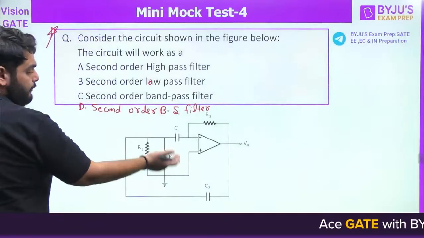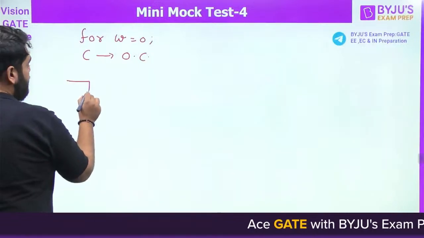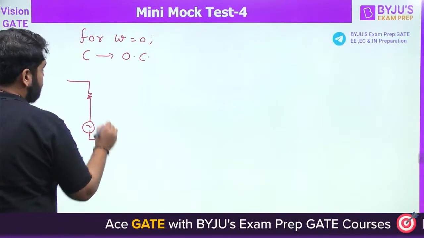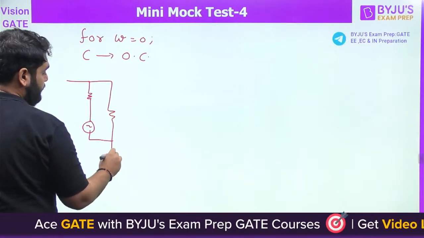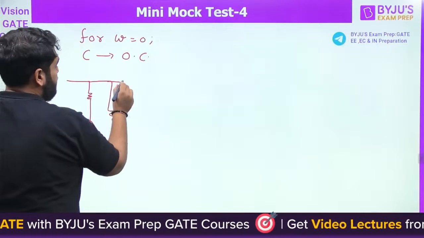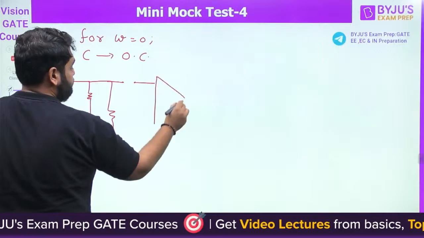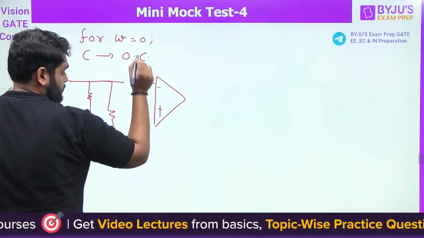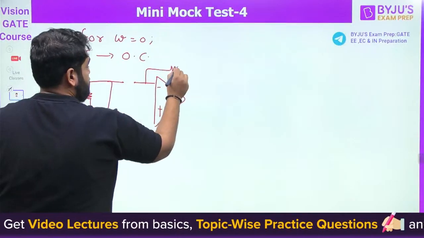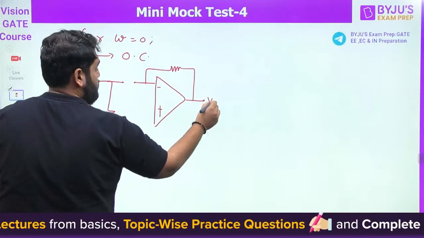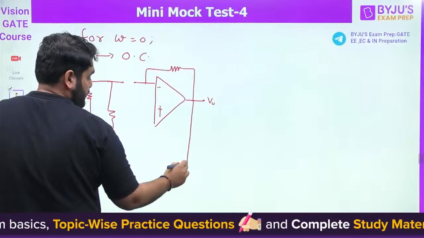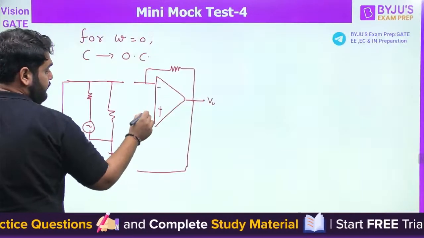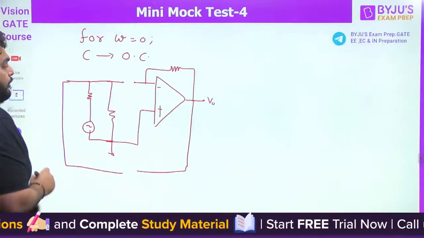So if the capacitor is open here, the circuit will be like this. This will be the circuit once the capacitor is open.